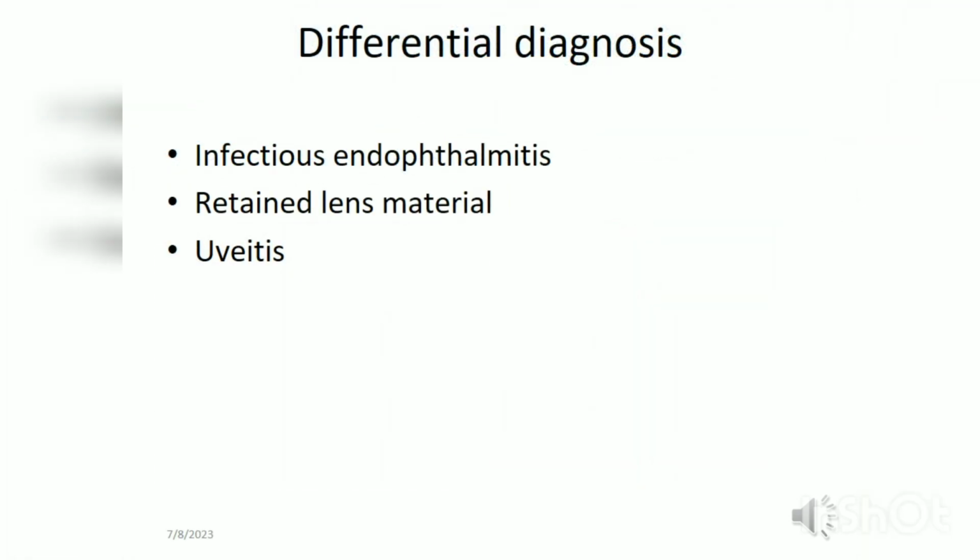Now coming to the differential diagnosis, apart from infectious endophthalmitis, which was already discussed, we should be differentiating this from retained lens material and uveitis. The differentiating feature is that there will be drastic and rapid improvement with the topical medications, like topical steroid and anti-inflammatory drops, in case of TASS, whereas it will be delayed in case of retained lens material and uveitis.